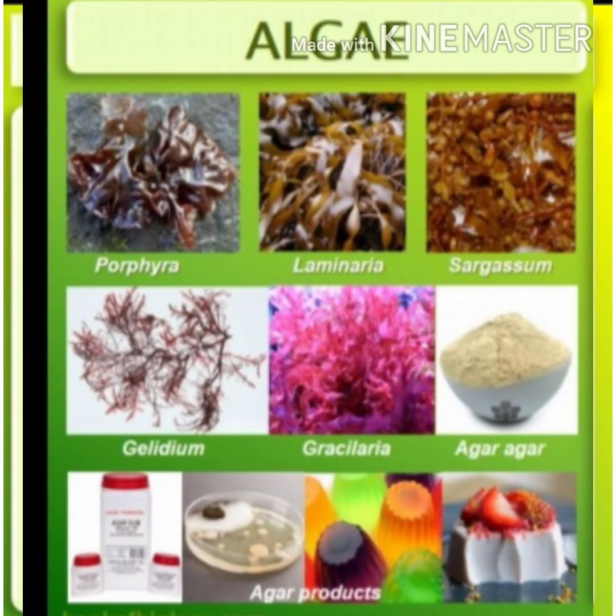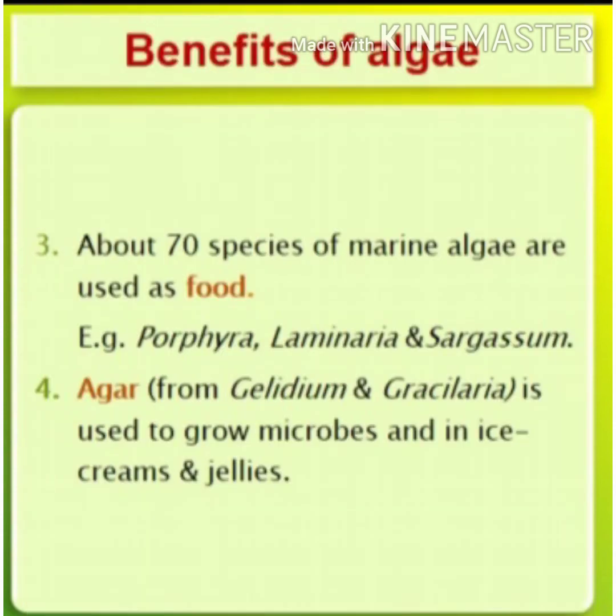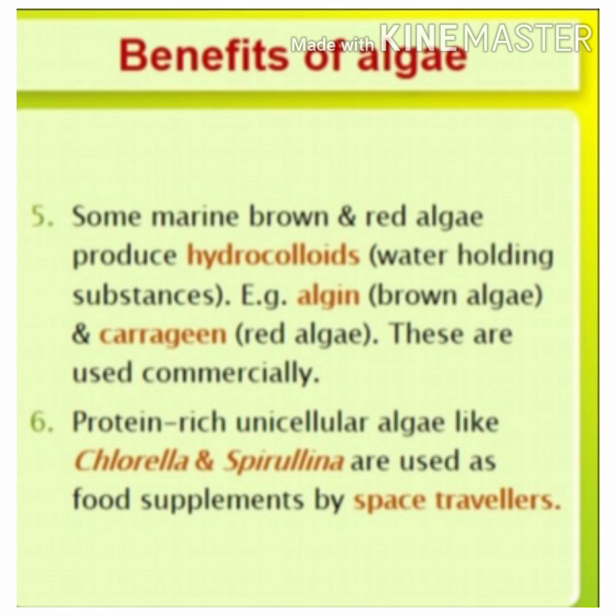Agar is obtained from two algae. What are they? Gelidium and Gracilaria. Next, some marine brown and red algae produce hydrocolloids. Hydrocolloids are water holding substances. An example of a hydrocolloid is algin, which is obtained from brown algae, and another one is carrageen, which is obtained from red algae. These are used commercially.